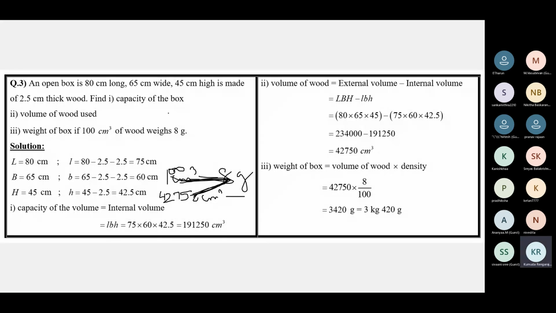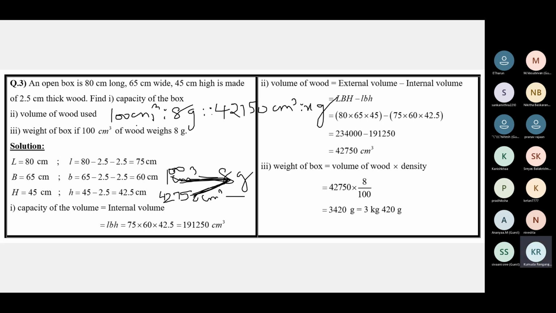Or you can use a proportion. I told you this earlier. If you don't know how to handle it, see here: 100 centimeter cube is to 8 grams as 42,750 centimeter cube is to how many grams? X grams.